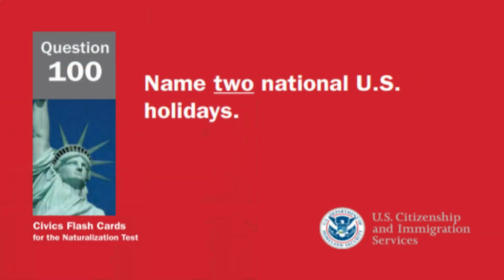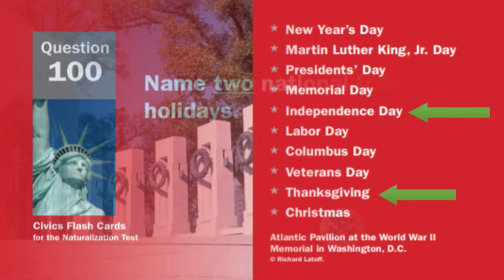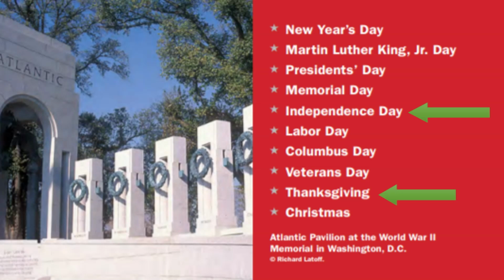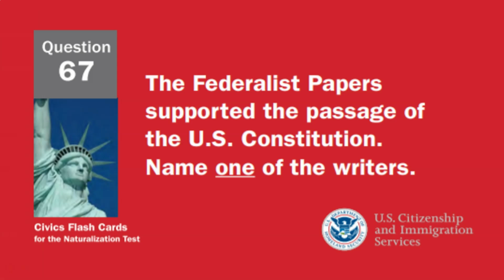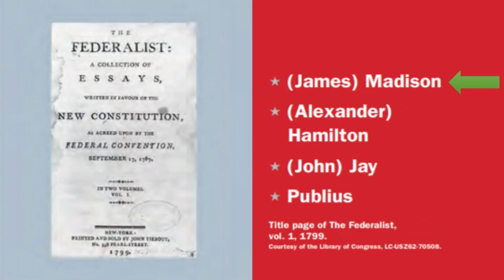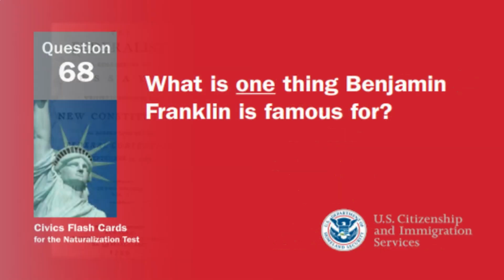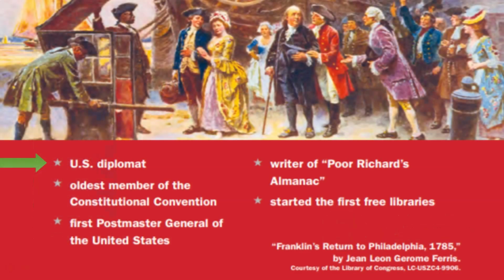Name 2 national U.S. holidays. Independence Day and Thanksgiving Day. The Federalist Papers supported the passage of the U.S. Constitution. Name one of the writers. James Madison. What is one thing Benjamin Franklin is famous for? U.S. diplomat.